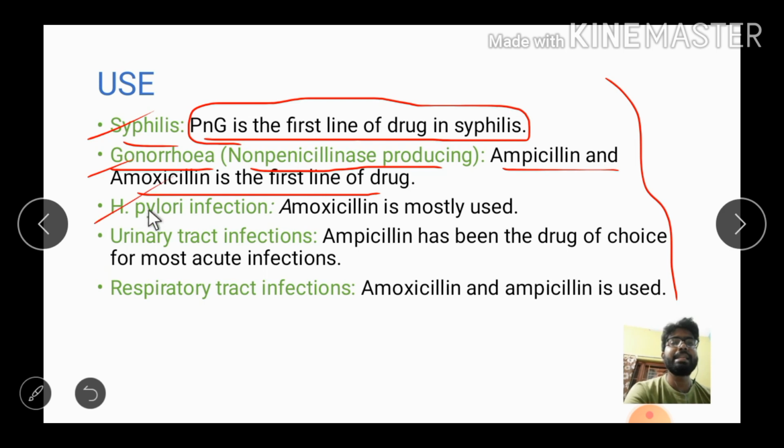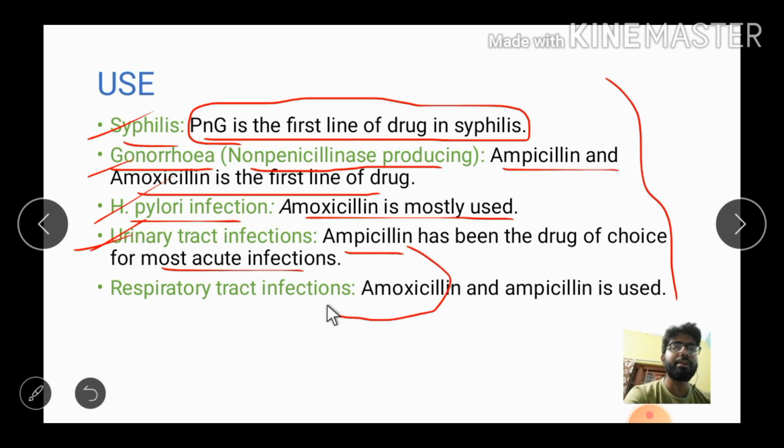Okay, then H. pylori infection. In case of H. pylori infection, amoxicillin is mostly used. Okay, then urinary tract infection. See, here also ampicillin and amoxicillin, both are used in case of urinary tract infection, and both are also used for respiratory tract infection.